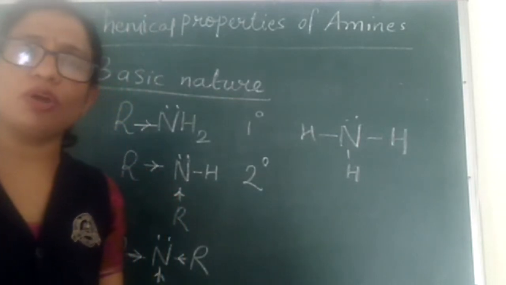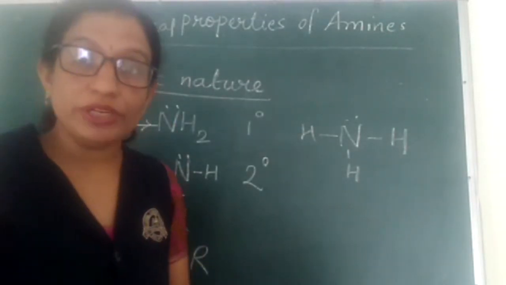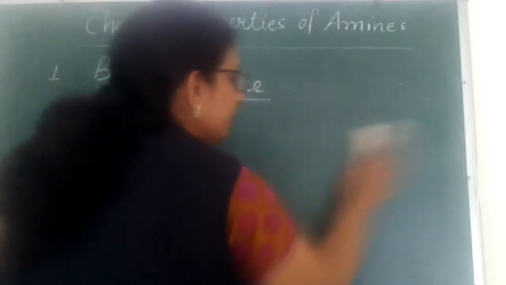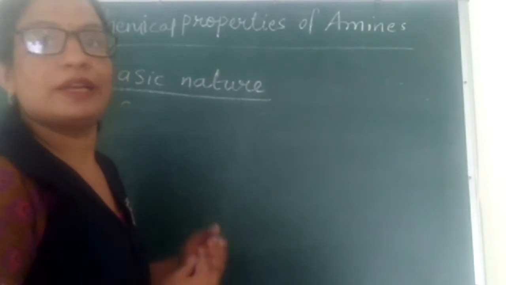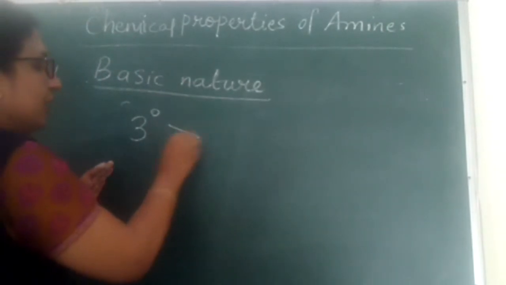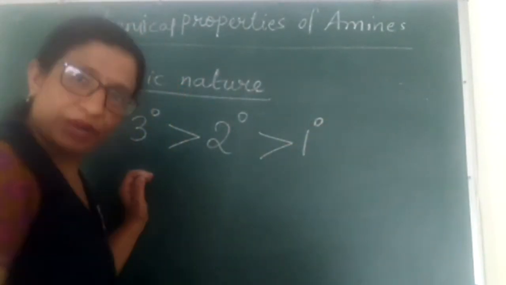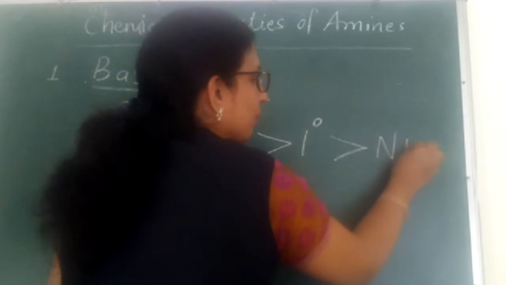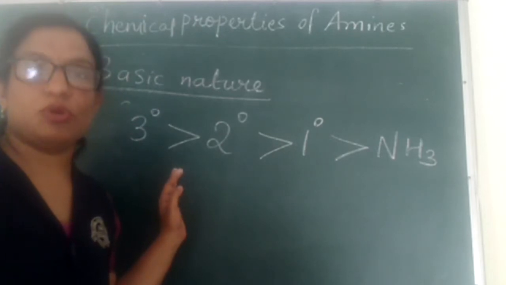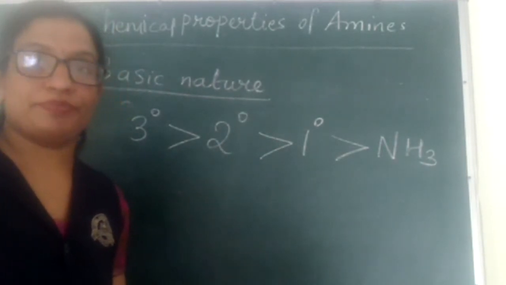So what will be the order of basic strength of various types of alkyl amines and ammonia, I am writing that order. Right now I am writing the order in decreasing order. The most basic will be tertiary amine, then will come secondary amine, then will come primary amine, and then will come ammonia. This is the decreasing order of basic strength of alkyl amines and ammonia in gaseous state.